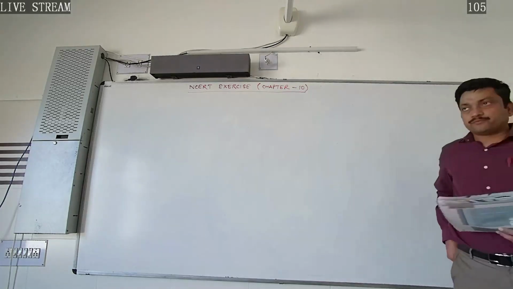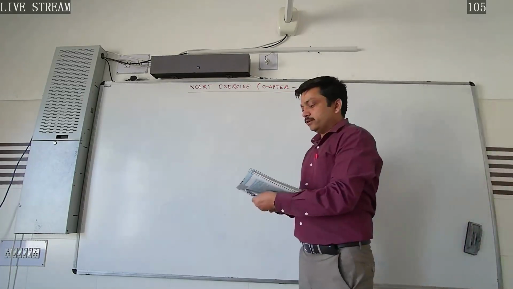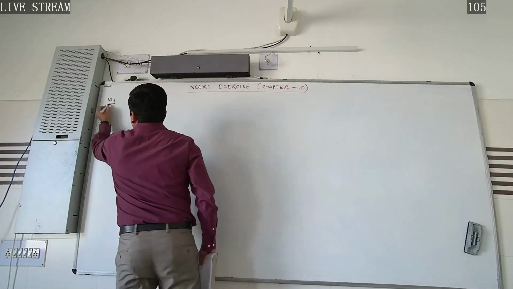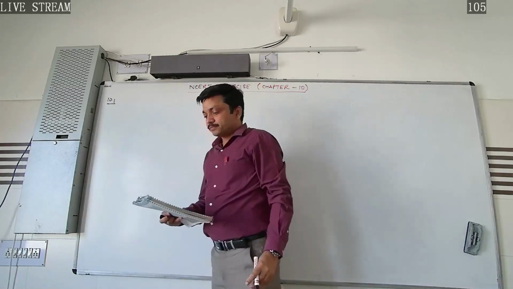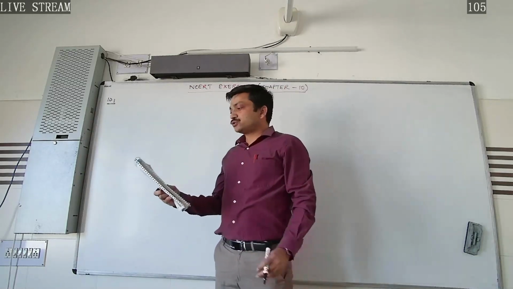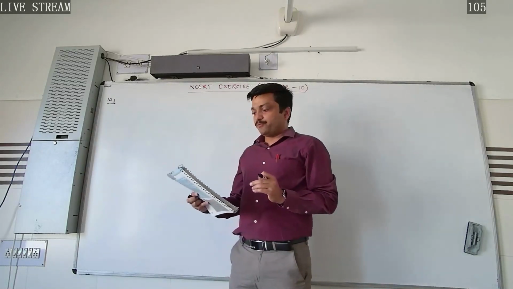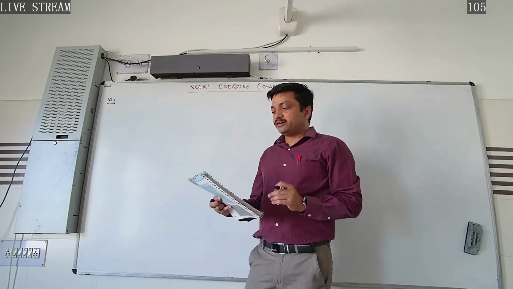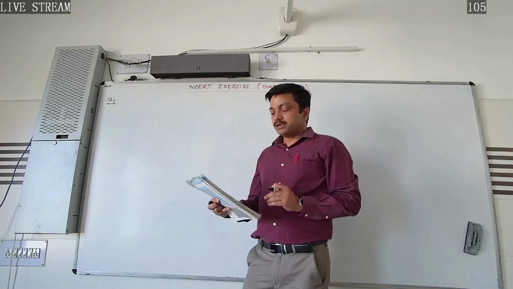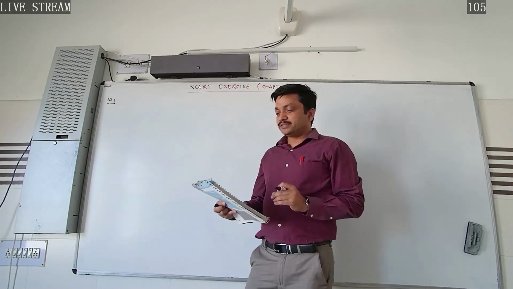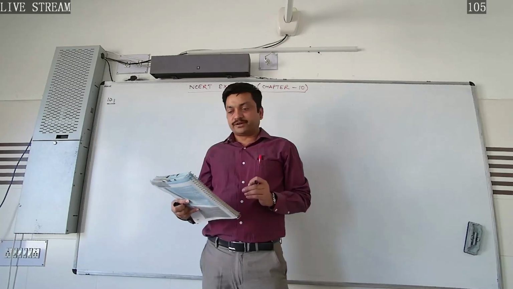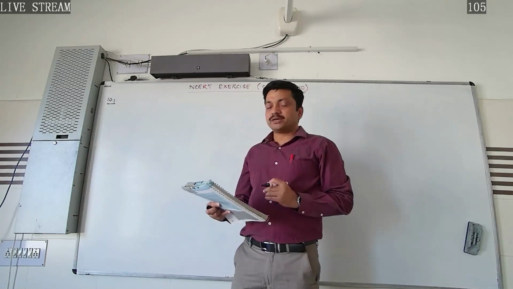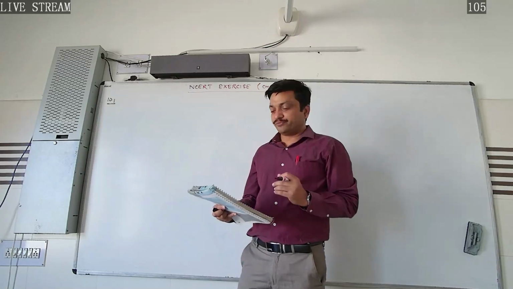Here, the first question, that is 10.1 of the exercise, is: a monochromatic light of wavelength 589 nanometer is incident from air on a water surface. What are the wavelength, frequency and speed of the reflected and refracted light? The refractive index of water is given to us as 1.33.